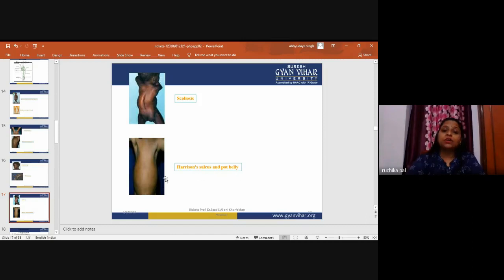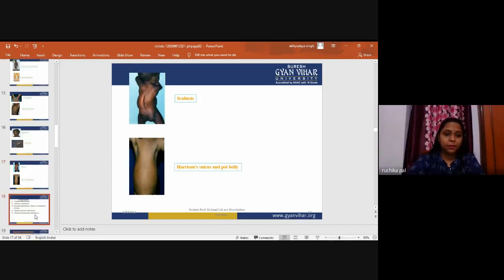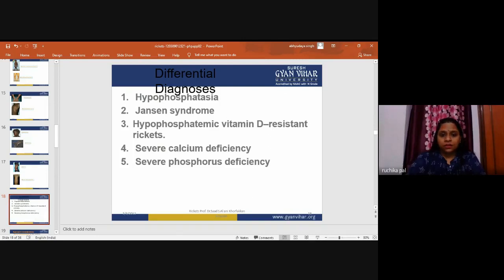Harrison sulcus and pot belly. This is the pot belly. You can see the protuberance of the abdomen. Now, this is about rickets. These are the clinical features and other symptoms which we can see.